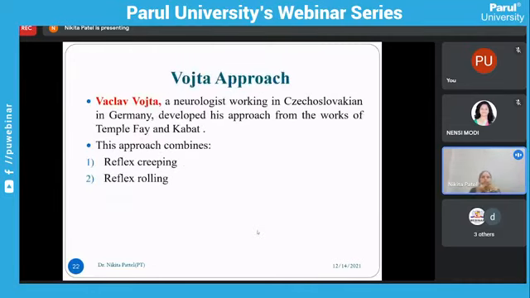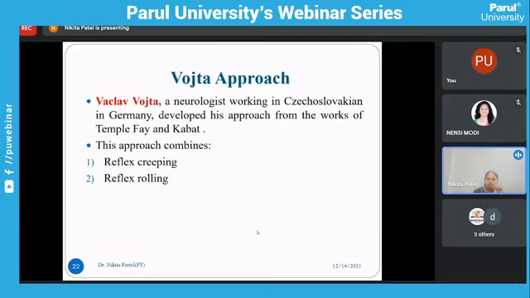Next one is the Vojta approach. Sometimes the Vojta approach is known as the reflex creeping and reflex rolling approach. So Vaclav Vojta, a neurologist working in Czechoslovakia and Germany, developed his approach from the works of Temple Fay and Kabat. After the Temple Fay and Kabat approach, that is progressive pattern therapy and PNF approach, the Vojta approach was discovered, and this approach combines reflex creeping and reflex rolling. So in this Vojta approach, what happened?